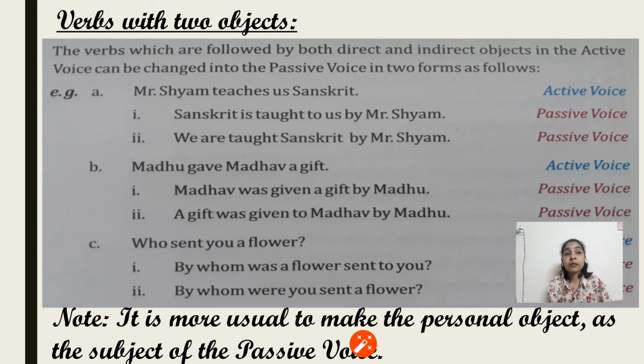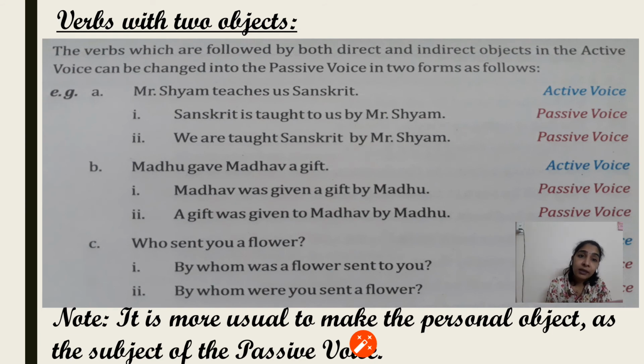When we are given such sentences, when the number of objects is 2, then there are two forms in which we can change into passive. We can take any one of the objects as the subject, but generally it is preferred to make the personal object, that means the object which is in the form of a person, the subject in the passive voice.